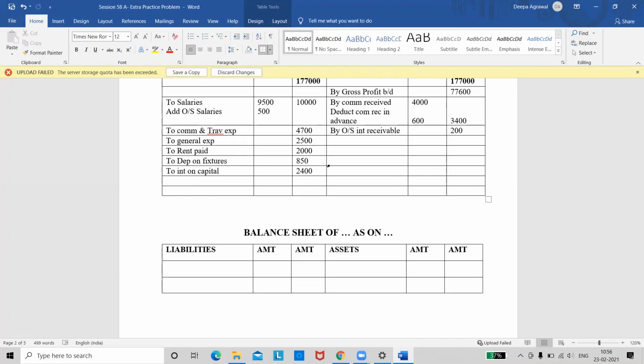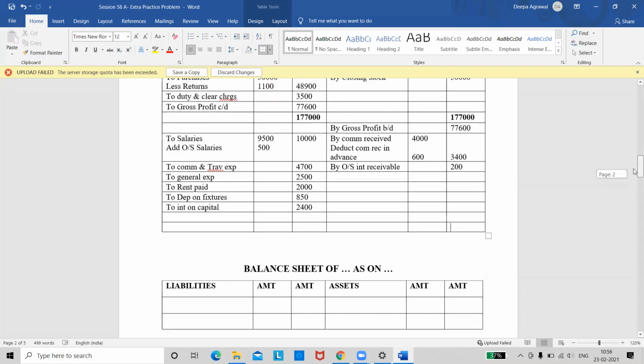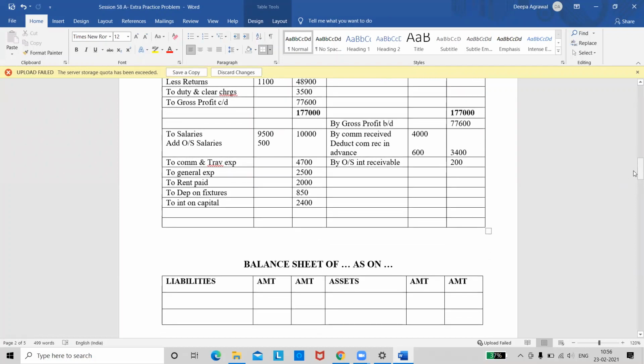That's it. Are we missing anything else? Quickly check if we have taken all the adjustments. Yes, have we taken all of them? Yes or no? Yes, ma'am. So we'll put the totals. Tell me the total on the credit side first. 81,200. Please check if I'm correct. And now tell me the total on the debit side. 22,450. Okay, so again debit side is less, so we have a net profit.